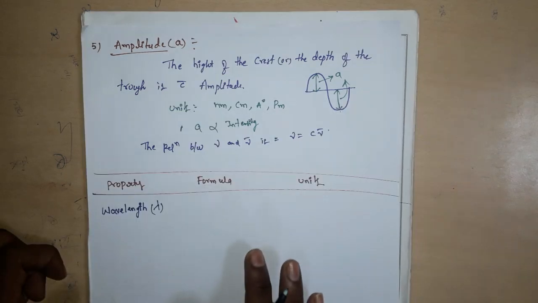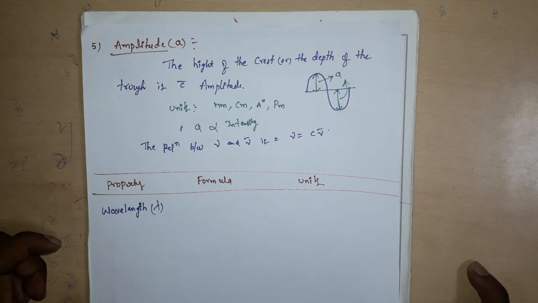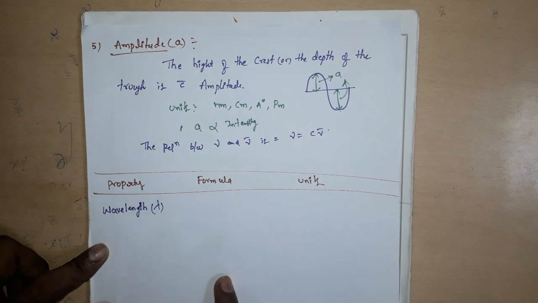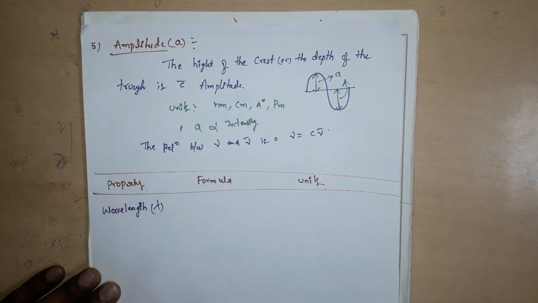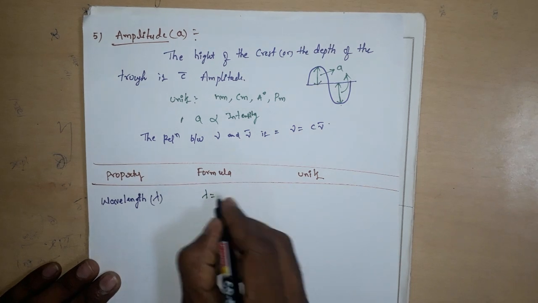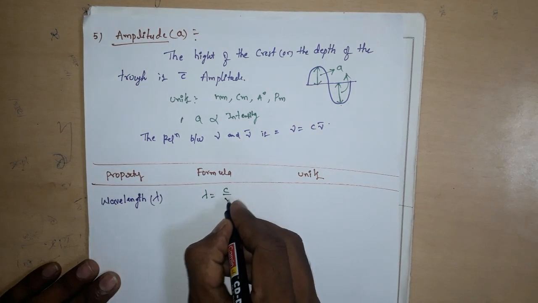For understanding purposes, I will give a table for all the characteristic properties of a wave. This is the property, this is the formula, this is the unit. First property is wavelength. The formula is lambda equals c by mu.